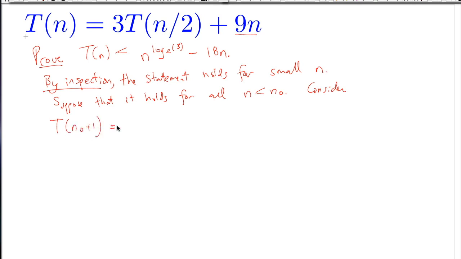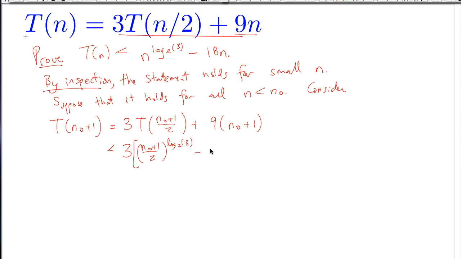The first step of these types of induction arguments is to substitute this statement into the definition of the recurrence. So that's 3 times T of (n0 plus 1) over 2 plus 9 times (n0 plus 1). And now we can conclude that this is going to be (n0 plus 1) over 2 raised to the log base 2 of 3 minus 18 times (n0 plus 1) over 2, plus 9 times (n0 plus 1).